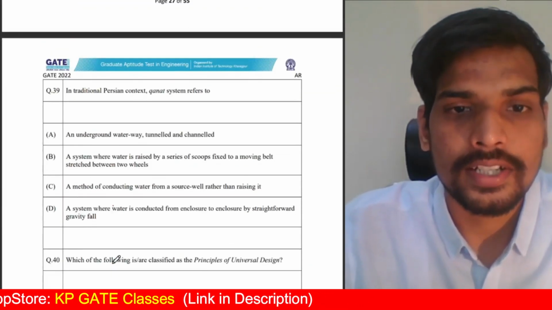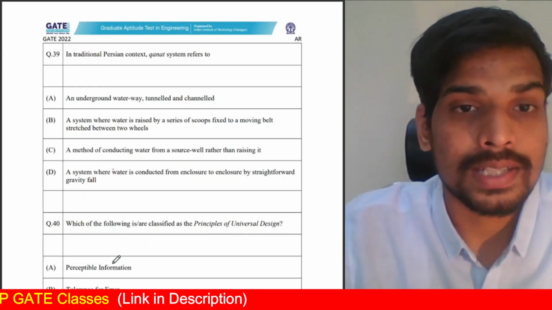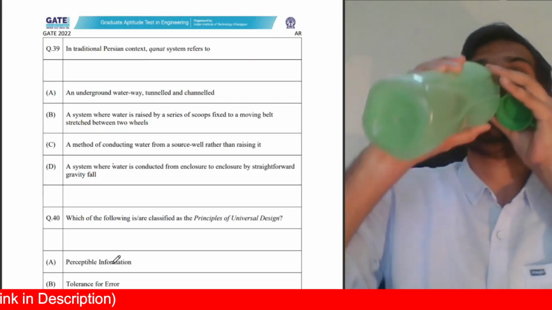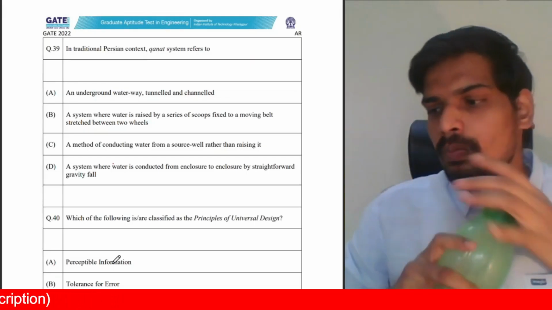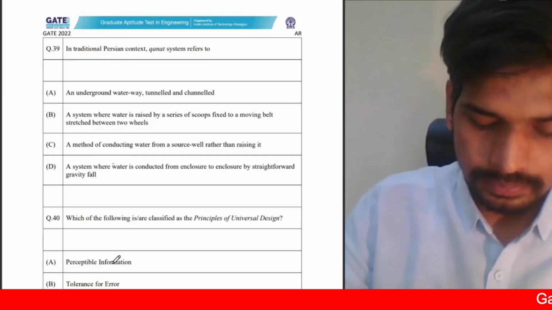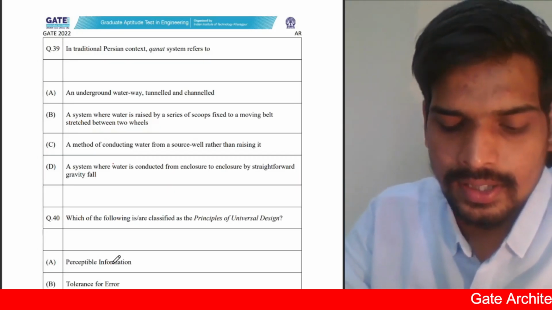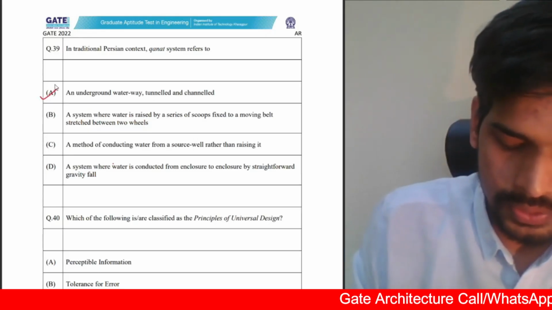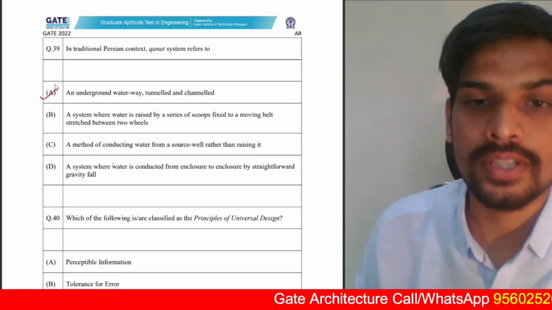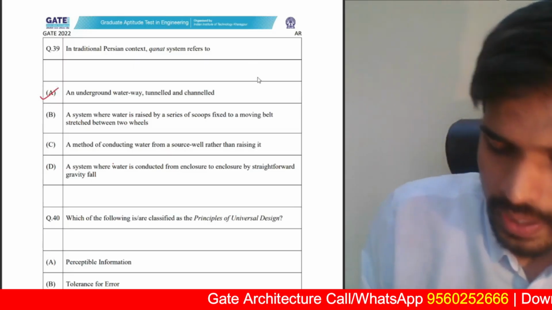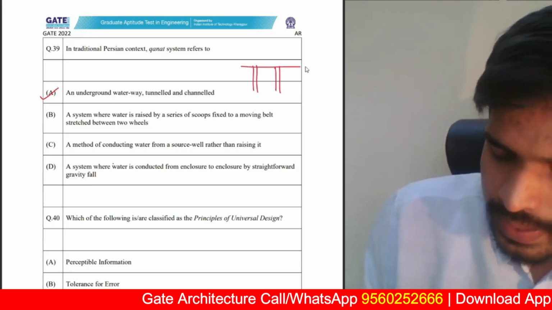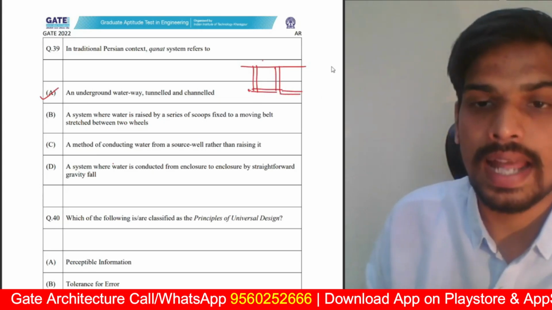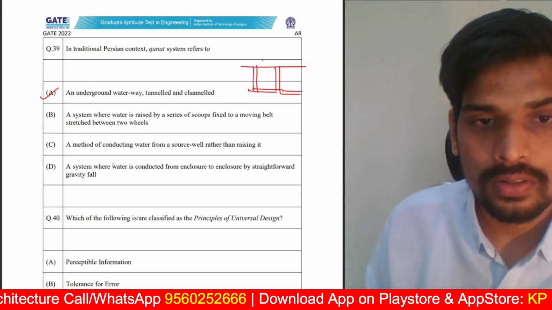Next one, now you have these multiple select questions from here. In traditional Persian context, Qanat system refers to. Now, this is an underground waterway channels which were used in traditional Persian cities. You have these chambers dug into the earth's surface, and the underground water is channelized across these layers. Instead of pulling them onto the surface and carrying, underground channels are constructed. So, underground waterway, that's an answer.